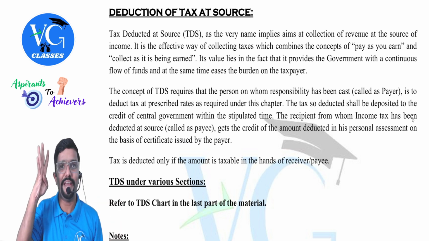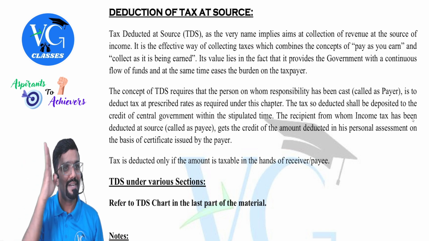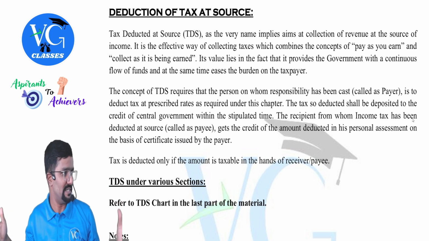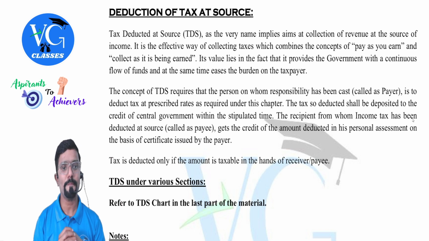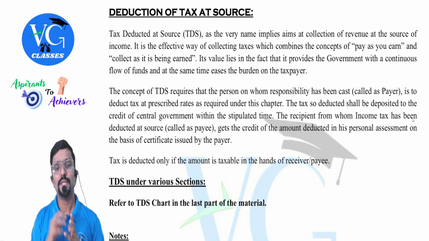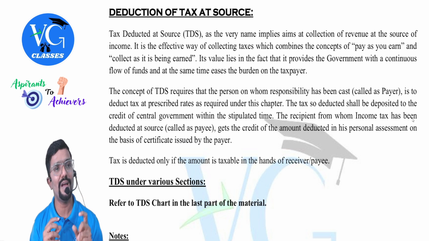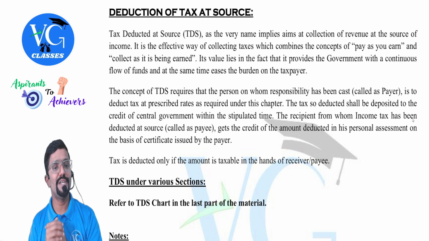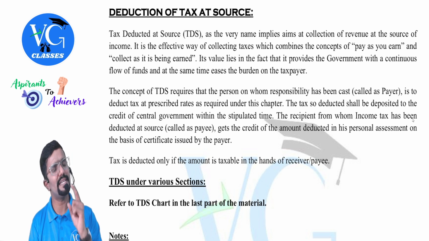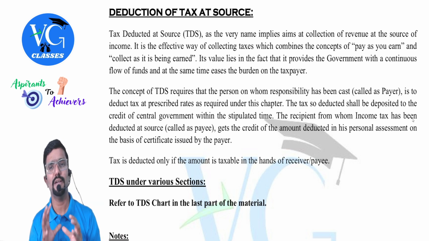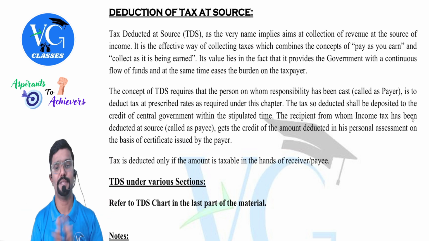Okay, my total payment to be paid to the department as tax is 4 lakh, but they are deducting or collecting it in the installments in the name of TDS, TCS or advance tax. The concept of TDS requires that the person on whom the responsibility has been cast, who has the responsibility of deducting TDS, guys? Payer. We call him as payer, is to deduct tax at prescribed rates as required under this chapter. The tax so deducted shall be deposited to the credit of central government within the stipulated time. What is that stipulated time, guys? Standard date is 7th of next month. Few exceptions are there, but standard date is 7th of next month.